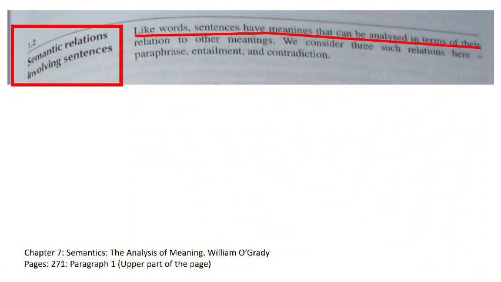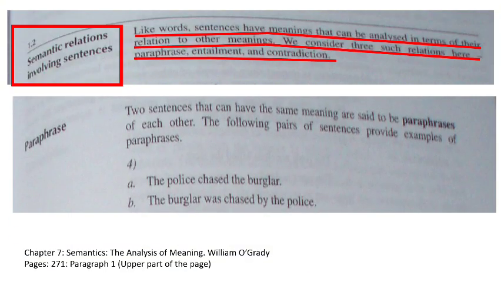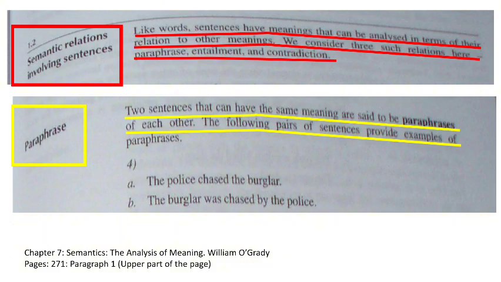Like words, sentences have meanings that can be analyzed in terms of their relation to other meanings. We consider three such relations here: paraphrase, entailment, and contradiction. Paraphrase. Two sentences that can have the same meaning are said to be paraphrases of each other. The following pairs of sentences provide examples of paraphrases.